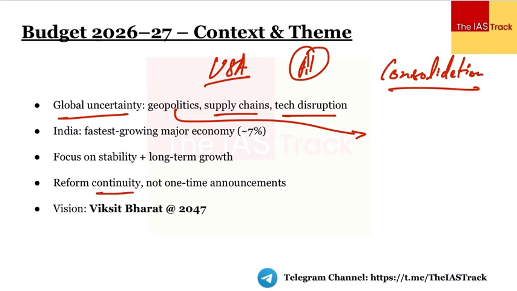Or let's talk about the antagonism which exists between Israel and the other Muslim monarchies, or between Israel and Iran. So there is a very tough situation. The geopolitics is in chaos right now. So amid that particular situation, the finance minister, the government has come up with this particular budget.